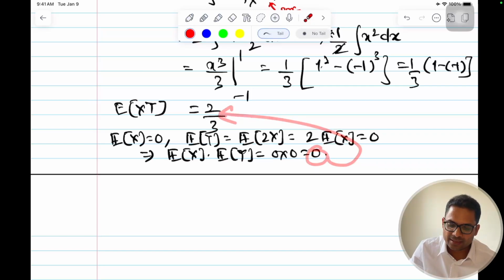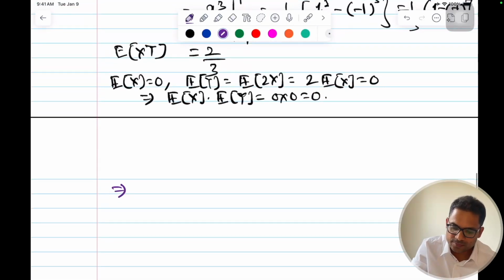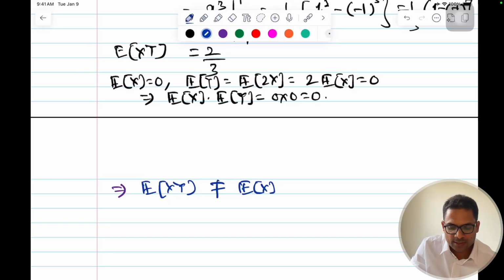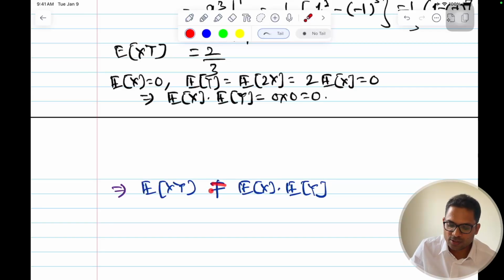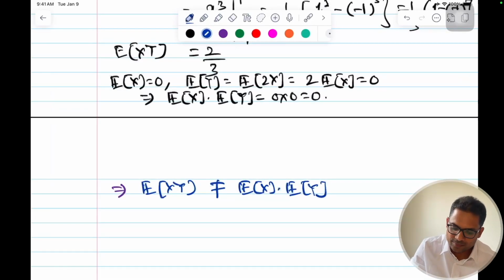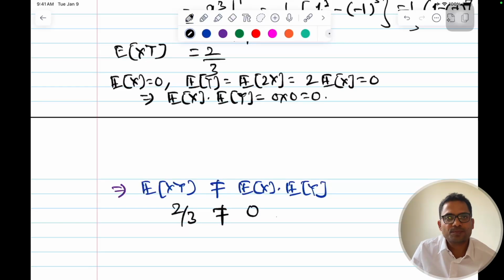This is 2 by 3. This implies that expected value of xy is not equal to expected value of x into expected value of y, because 2 by 3 is not equal to 0.